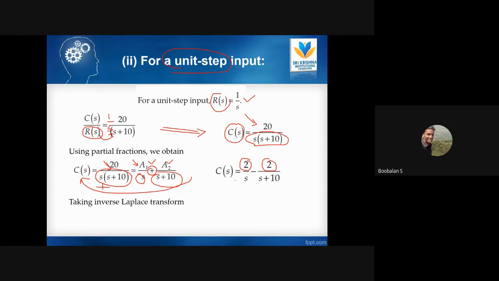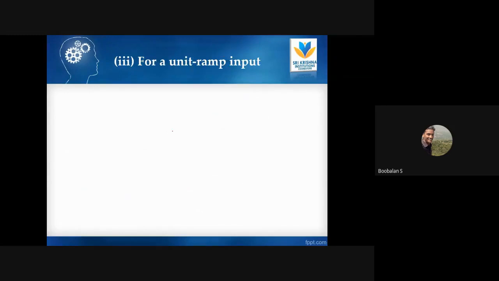Then the entire equation will look like this, right? Now 1 by S becomes 1, and 2 by S plus 10 will be in the form of e power minus 10t, right? So this is what we have solved up to now. And today we are going to talk about the unit ramp input for that particular transfer function.